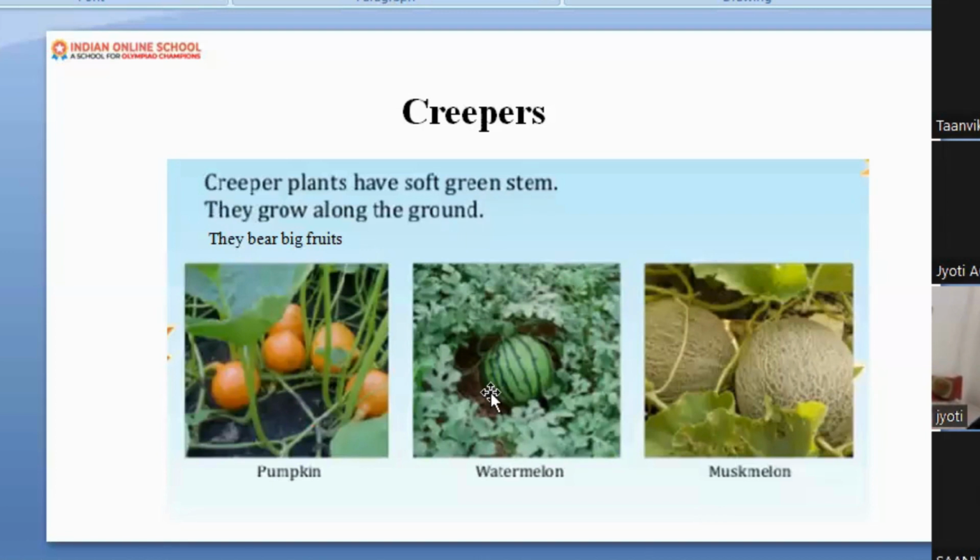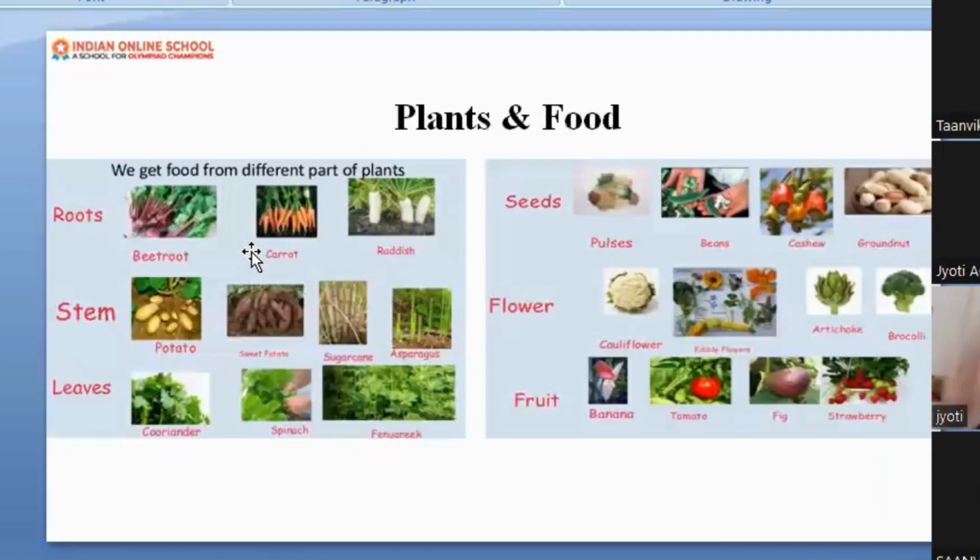And please remember one thing when you are speaking now: in creepers the fruits are very bulky. The plant is soft and green, like a climber. So you have to speak about the fruit, beta. Otherwise your answer is perfect. Very nice. Here comes another slide. We have understood trees, shrubs, herbs, climbers and creepers. We understood these five.